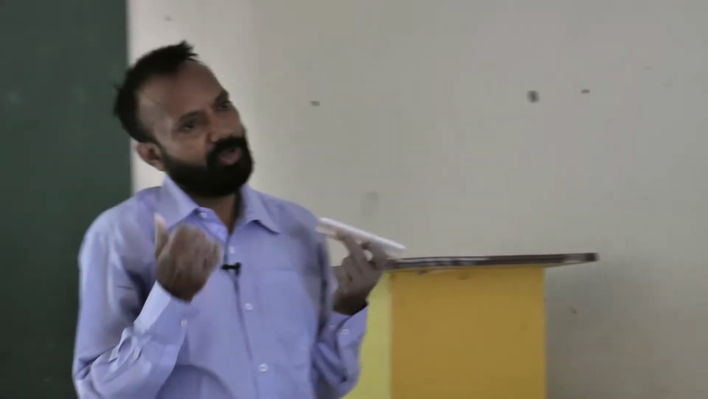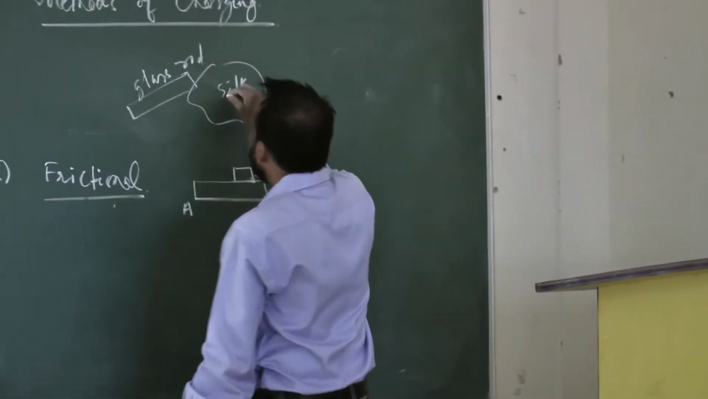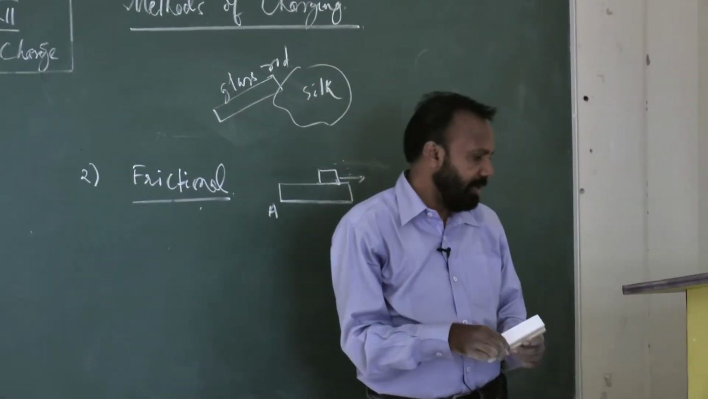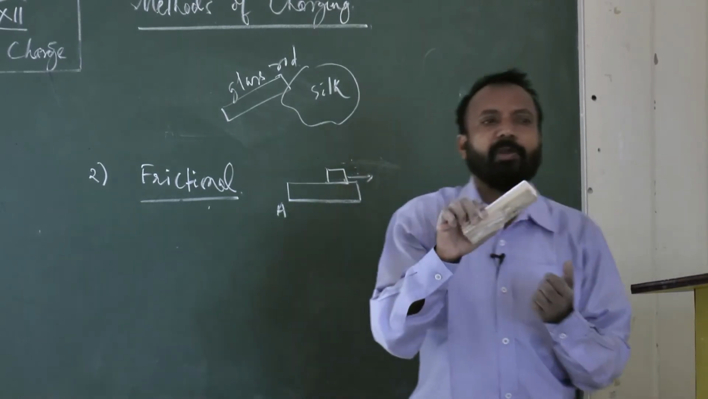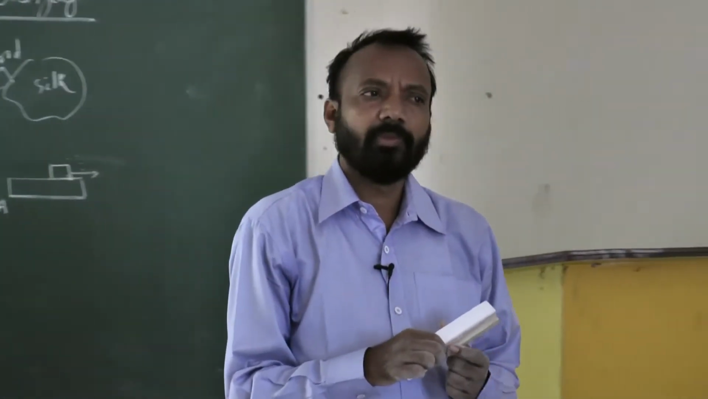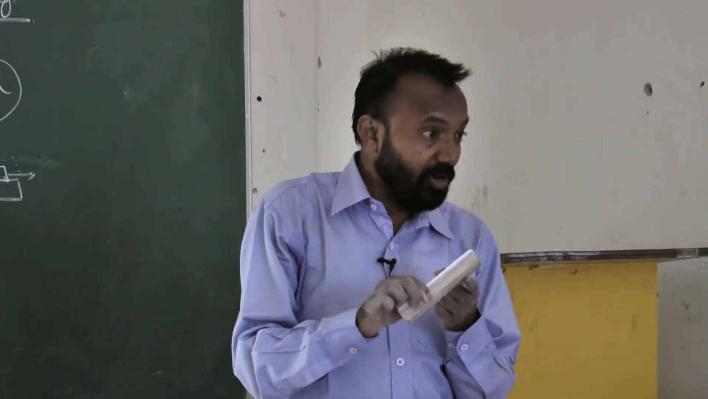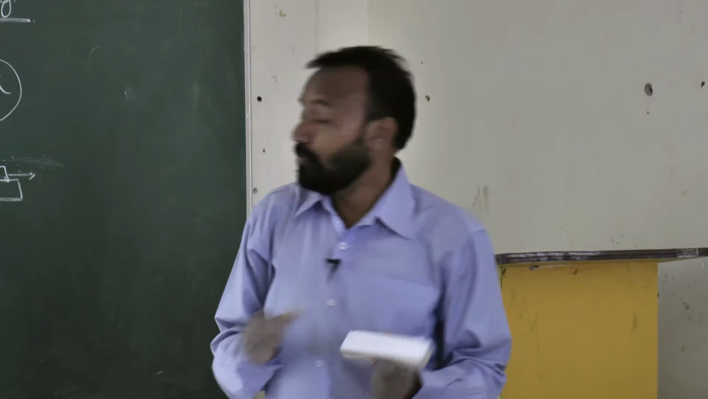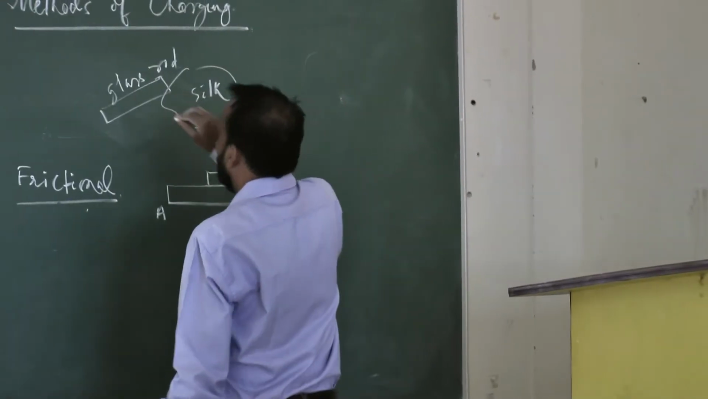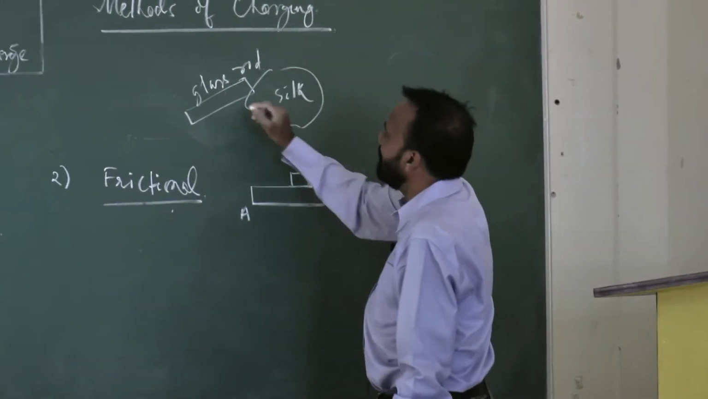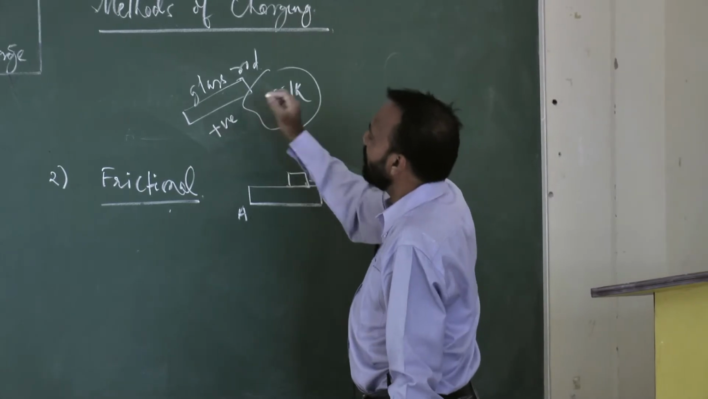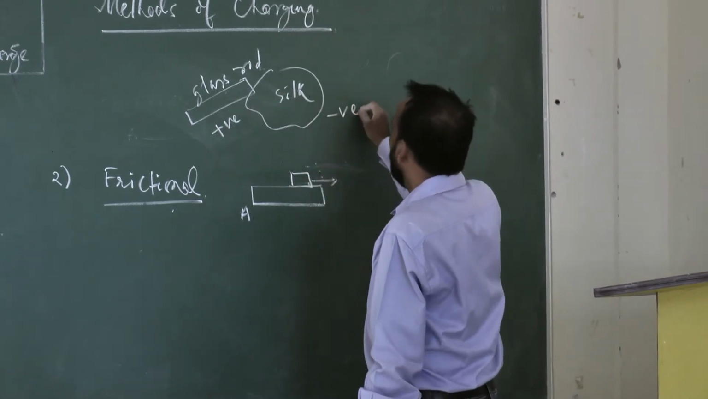Sliding method is what also? It is friction. A glass rod rubbed with silk cloth. Suppose the silk cloth is there and I am rubbing the glass rod. When the glass rod is rubbed with the silk cloth, the glass rod becomes a positively charged body and the silk cloth becomes a negatively charged body.